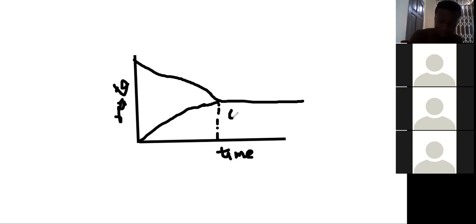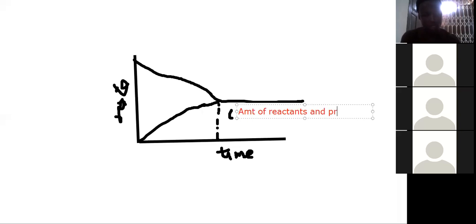Here you can write amount of reactants. The AMT is amount of reactants and products. They remain constant. When it gets to this point, we are saying that equilibrium has been reached. That's why it is a straight line. Equilibrium has been reached. Please, it's not crooked, it's a straight line.